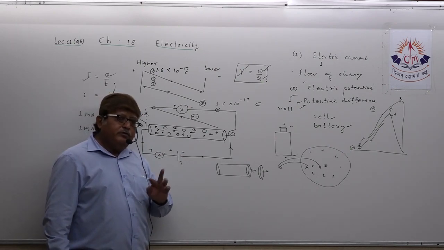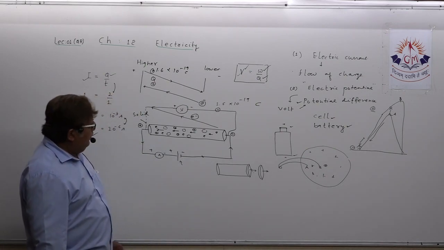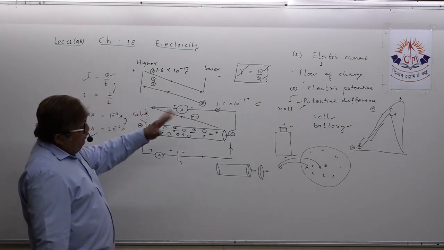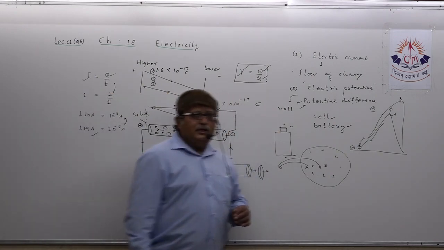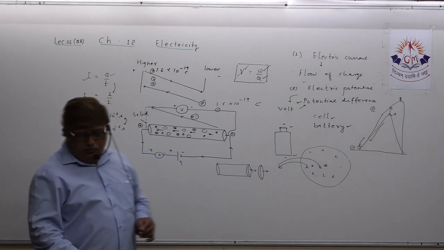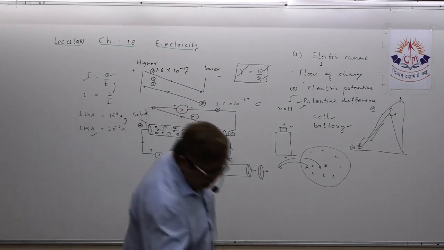This point you need to keep in mind. Understand? Okay. So these concepts of electric current, electric potential, and potential difference we have cleared just now.